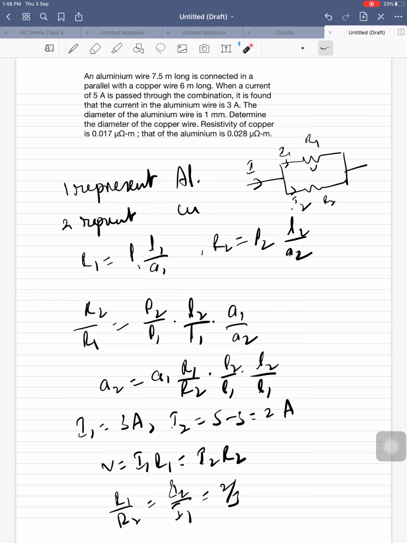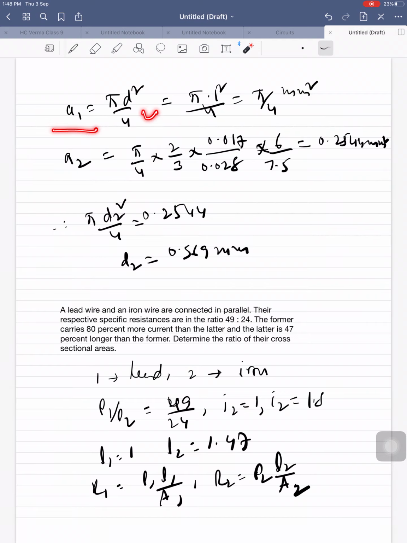So he had given the currents flowing in this. Then you can find, because these two are in parallel. In parallel, voltage is same. So V equal to I1 R1 equal to I2 R2. So you know I1 and I2, then you can find R1 by R2. Even if you don't know the voltage, because you need only the ratio of R1 to R2.